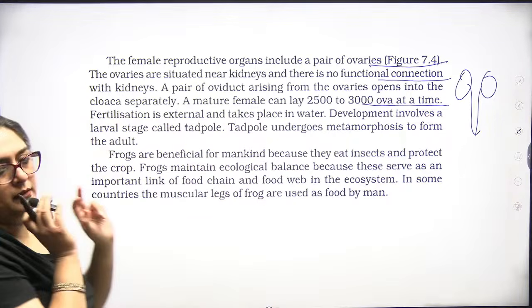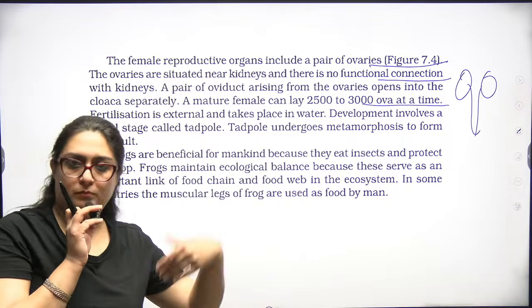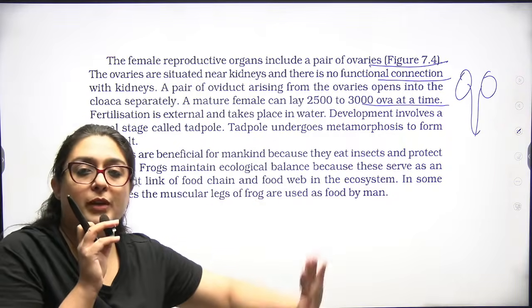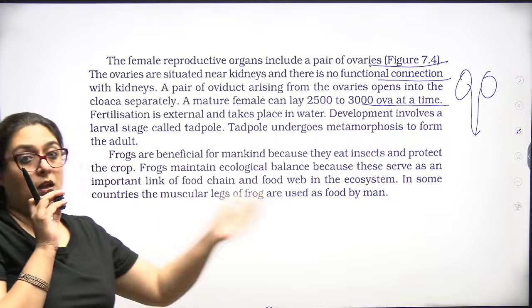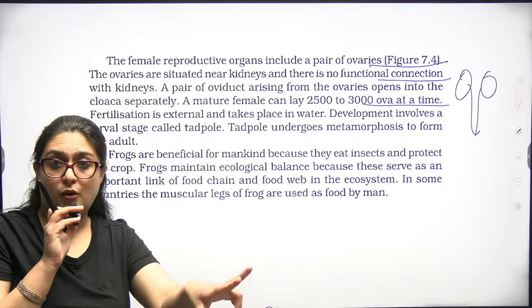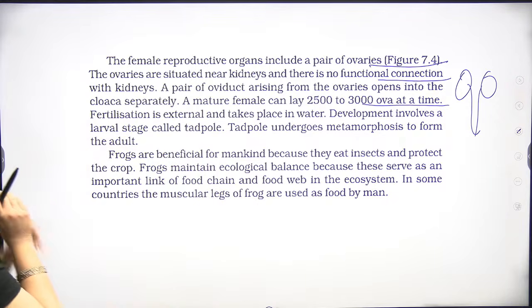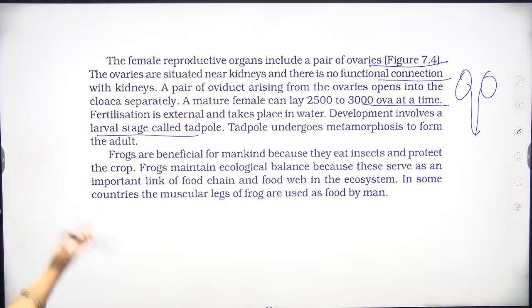Fertilization is external. That means the male releases sperm into water, ejaculating sperm into water through the cloaca. The female ejaculates ova. Through the medium of water they meet. Fertilization, the fusion of sperm and ova, does not occur inside the female body. That would be internal fertilization. Then a larval stage will come, which then converts into the adult. So, frogs are beneficial for mankind.